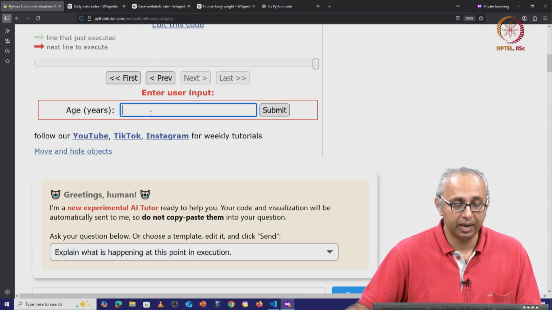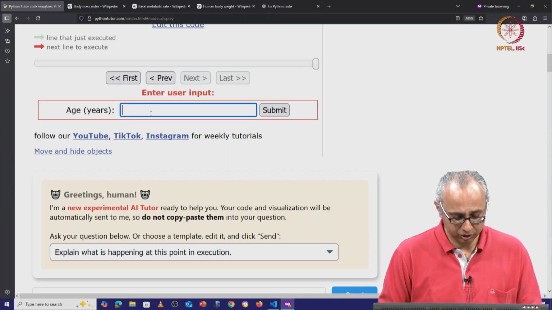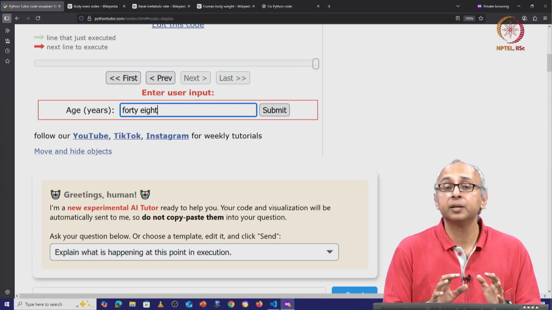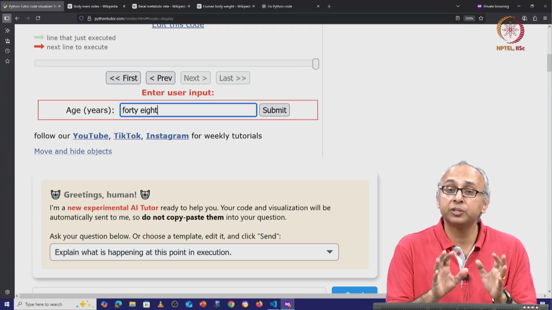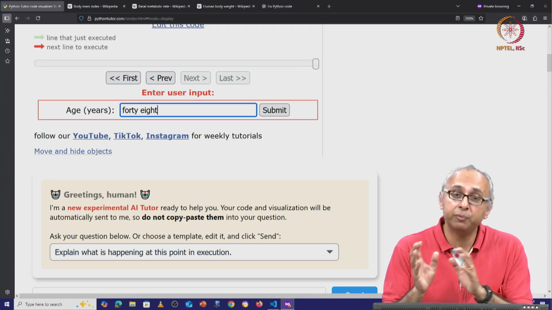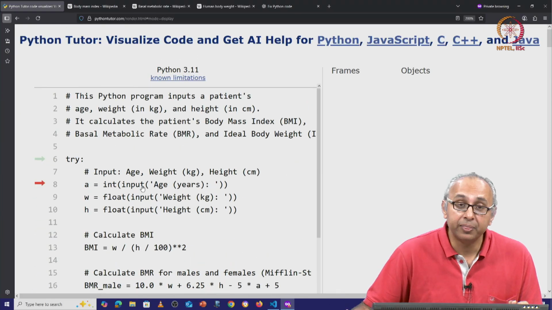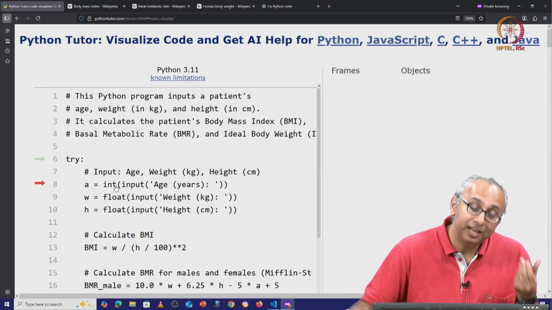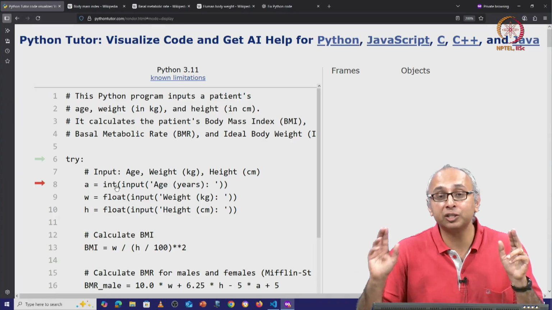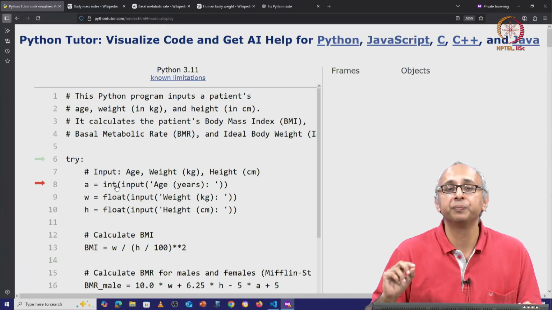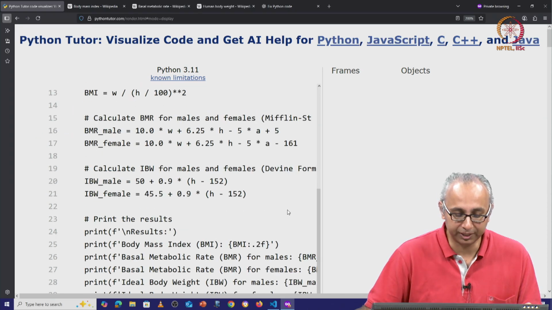So let us say I enter my age as "forty-eight" in words. This is a string. This string will be returned by the input function. But then when the int function tries to convert this string 48 in words into an integer, it will fail. So let us see that.